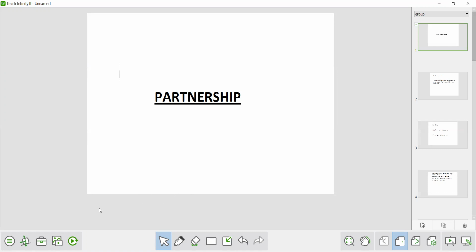This is a very beautiful chapter. In this chapter we don't require a lot of formulas. By learning a single concept and only one or two formulas, we will be able to solve the entire question. This chapter doesn't require a lot of concepts. In every examination, you will find at least one question from this partnership chapter. If you learn the concept properly, you can solve any type of question in partnership. So let's start the chapter.